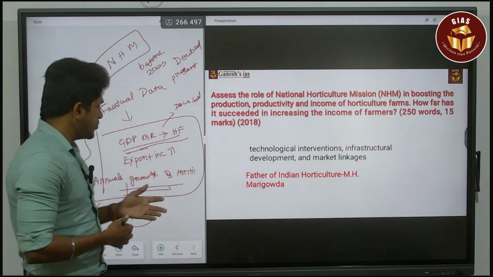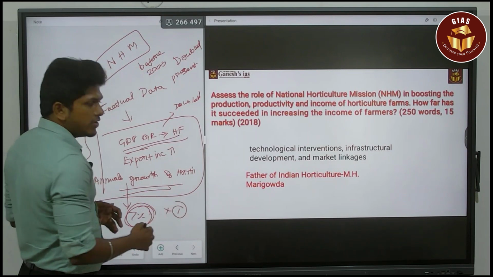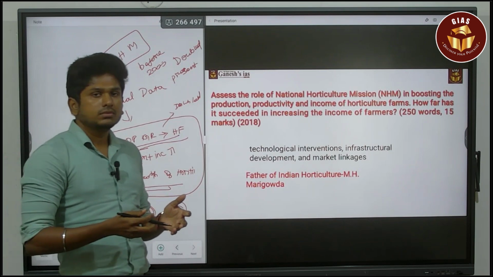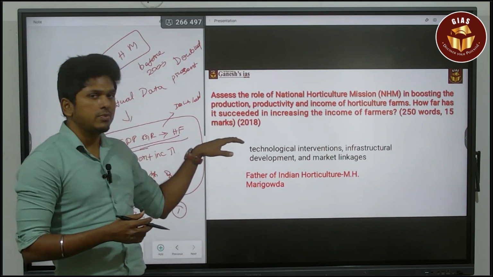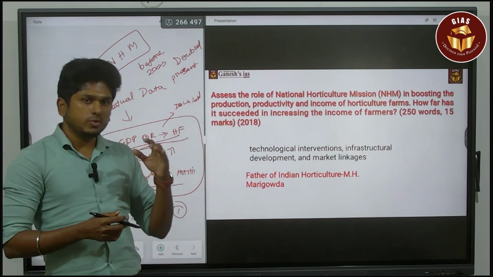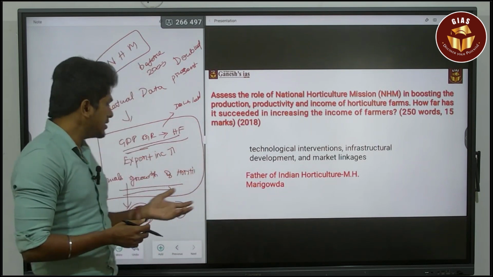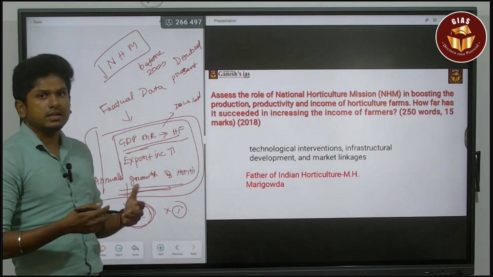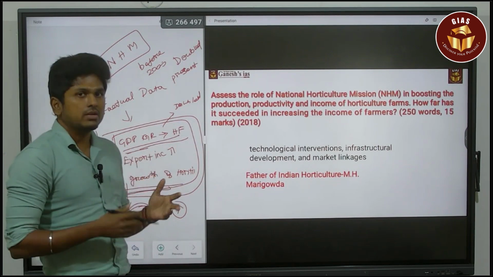If you give the specific data, you will get an extra 1 mark. If it is not there, it is not an issue. You can simply say it. That is more important. If you don't address the second part, then you are going to lose major marks from that question. So in that scenario, it's better to say that it just increased. That is more than enough. Then the first part of the question is not a big issue.